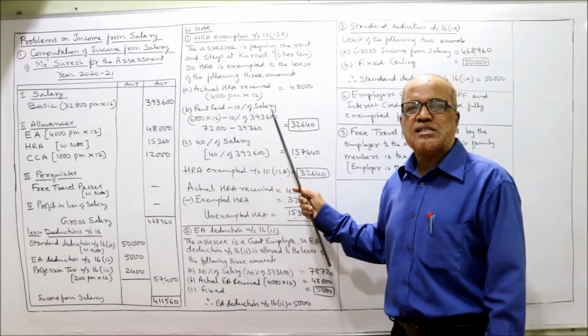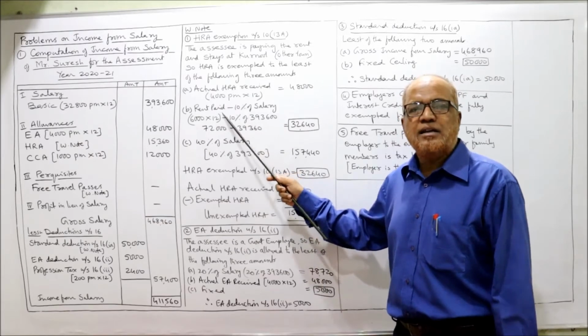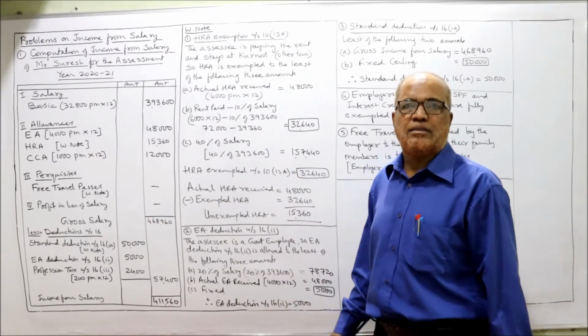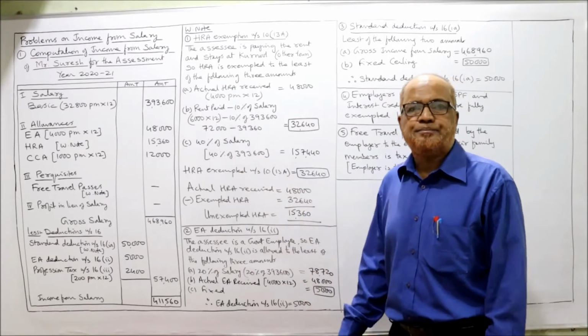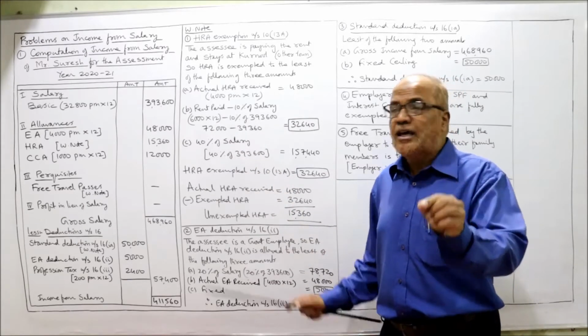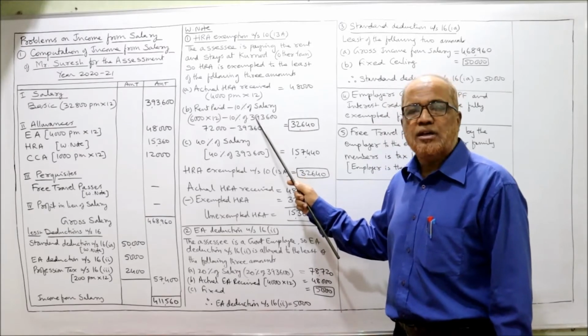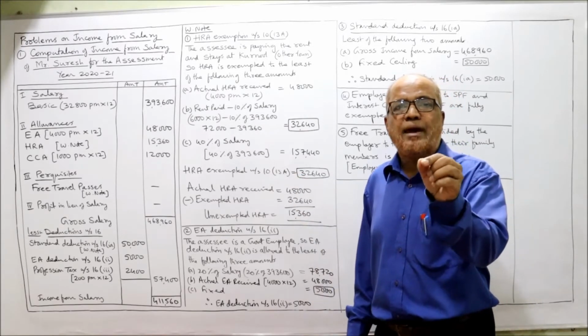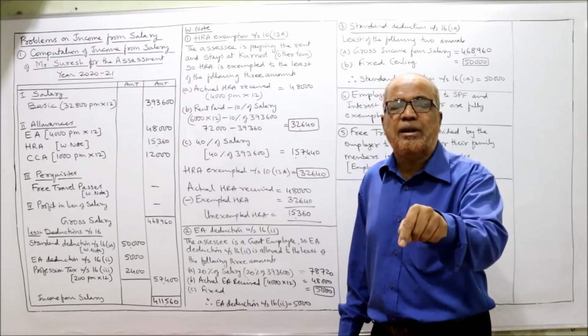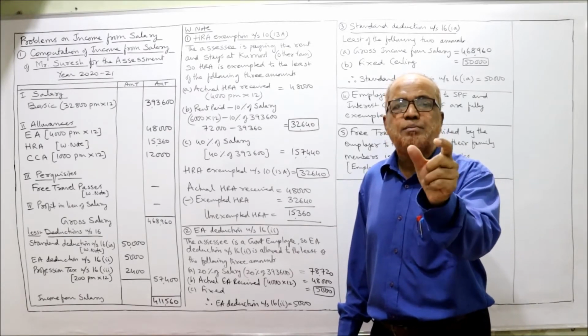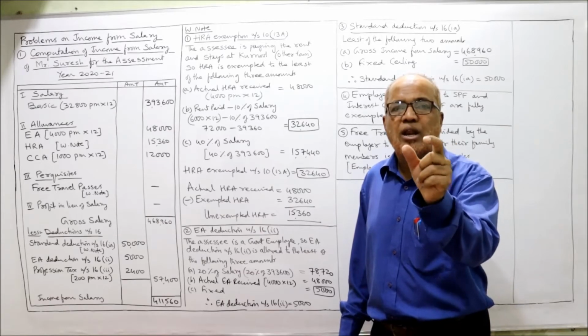Now, rent paid minus 10% of salary. Rent paid is given in the problem 6,000 per month. So 6,000 into 12, 72,000 minus 10% of salary. What do you mean by salary? Here for the purpose of HRA exemption, salary means basic pay only. DA will be included if it enters for retirement benefit, and commission if it is based on fixed percentage on turnover.